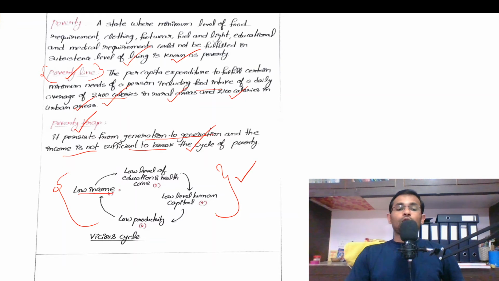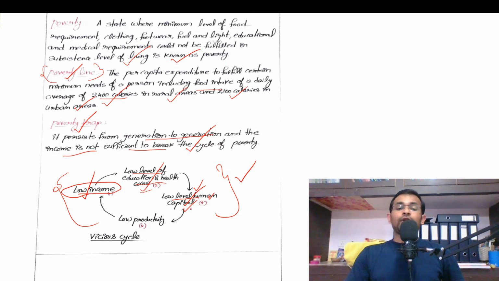So the first thing is low income. Low income leads to low level of education and healthcare. Low level of education and healthcare leads to low level of human capital. What is the meaning of human capital? Human capital is nothing but human resource, right? If the human beings haven't been given enough skills, they cannot survive, they cannot earn money, right? So because of low level of education and healthcare, the consequence is a low level of human capital.